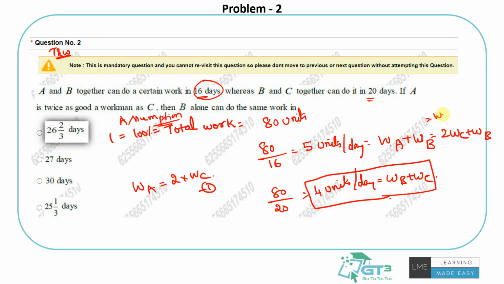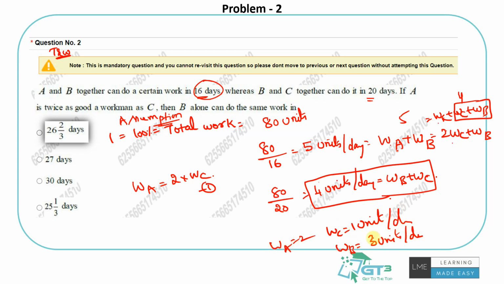So 2WC is WC plus WC, plus WB. 2WC is 2 times WC. So WC plus WB is 4. So 5 is equal to WC plus 4. So WC must be 1 unit per day. So if WC is 1, WB must be 3 units per day, and WA must be 2 units.